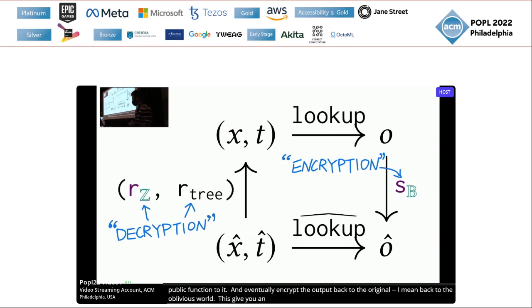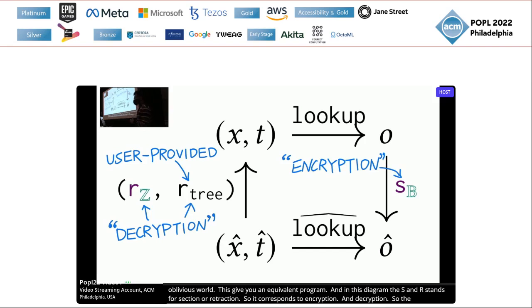And in this diagram, the S and R here stand for section and retraction. So section roughly corresponds to encryption, and retraction roughly corresponds to decryption. The appeal of this approach is that, as a user, you only need to provide a section and retraction function for a particular public view once and for all. And then we can just lift whatever public functions to the oblivious world. It also separates the program logic and what public views you decided to use.